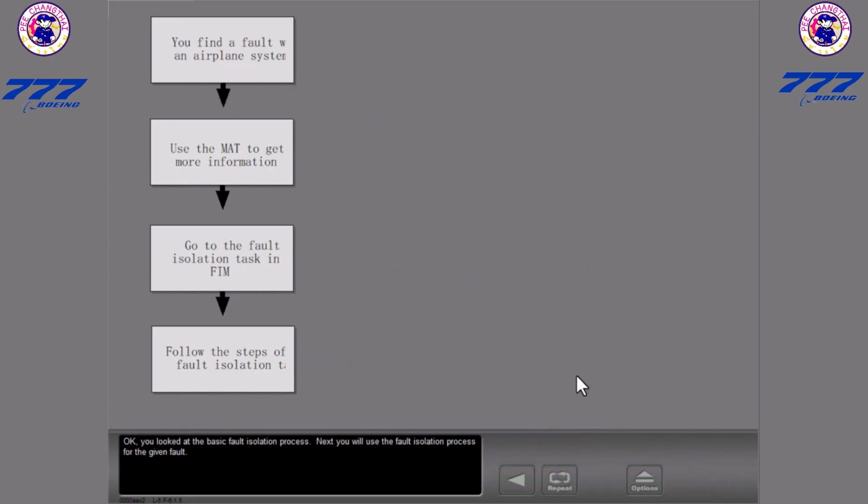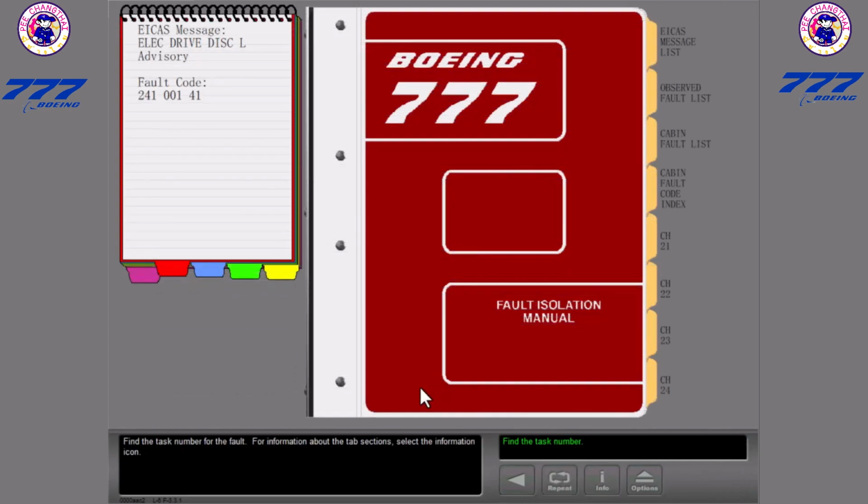Okay, you looked at the basic fault isolation process. Next, you will use the fault isolation process for the given fault. Find the task number for the fault. For information about the tab sections, select the information icon.